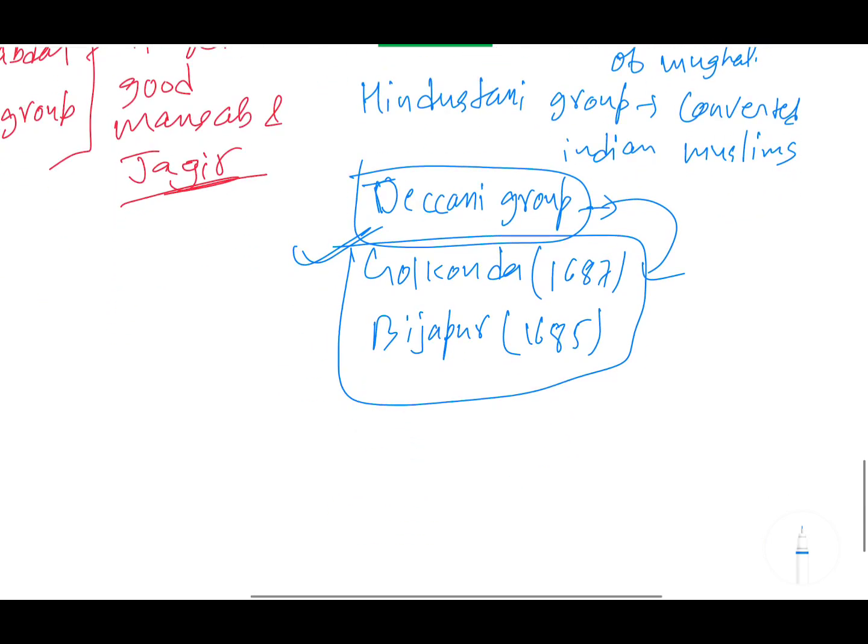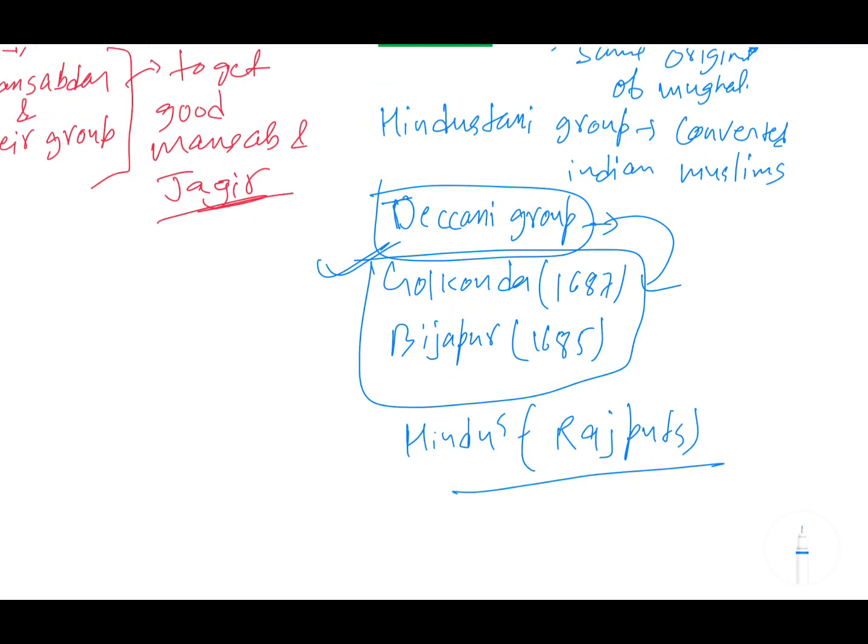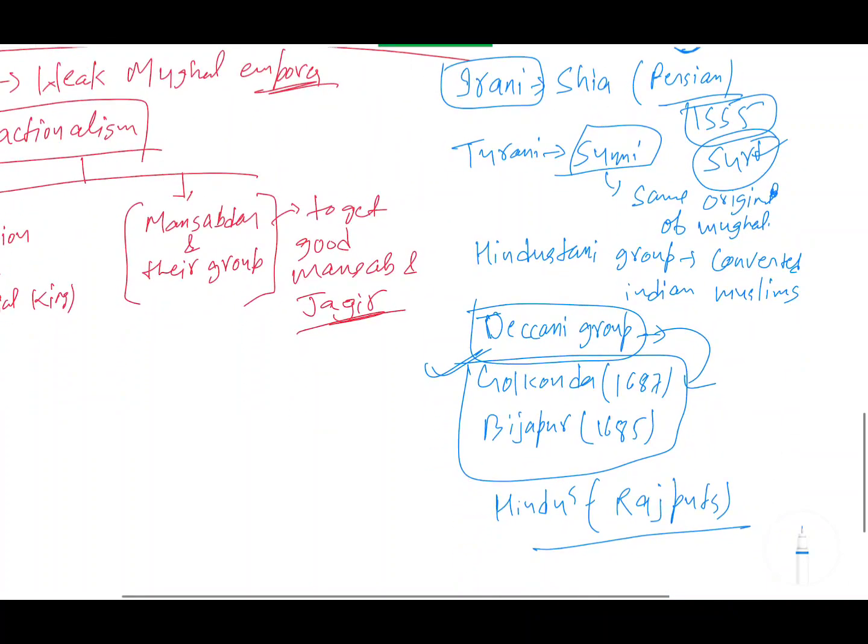And fifth is Hindus. So Hindus were generally Rajputs. So these five types of Mansabdars were present in the Mughal court, and now the grouping started happening between them only. So what was the purpose of the grouping? The purpose of the grouping was that